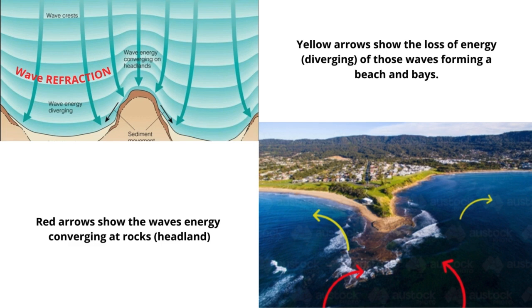In further sessions you will learn more about wave processes such as refraction. For now, just look at the diagram and a real picture of a headland. Red arrows show the wave energy converging at the headland. Yellow arrows show the loss of energy by the divergence of waves, forming a bay and promoting beach existence.